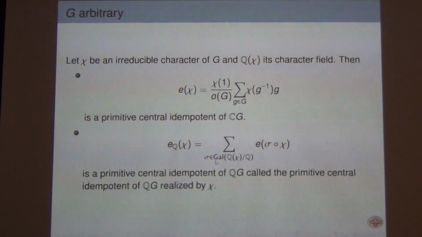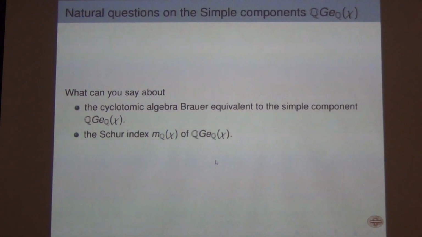But where is the decomposition? Where are the matrices? Where are the division algebras? Where are the cyclotomic algebras? All that theory needs to be told from the character chi. So that is the problem: finding the cyclotomic algebra which is Brauer equivalent to the ideal generated by this primitive central idempotent of QG, and what is the Schur index of this two-sided ideal of QG.